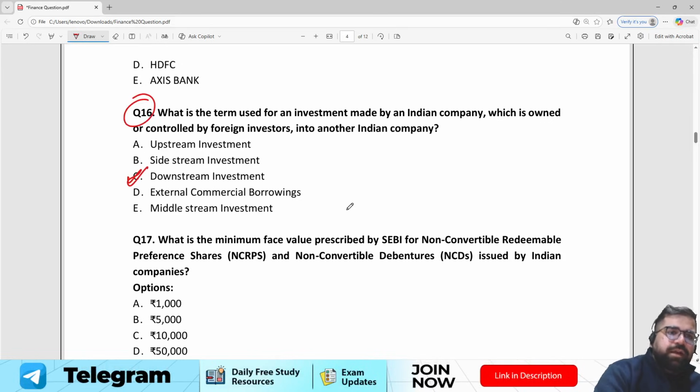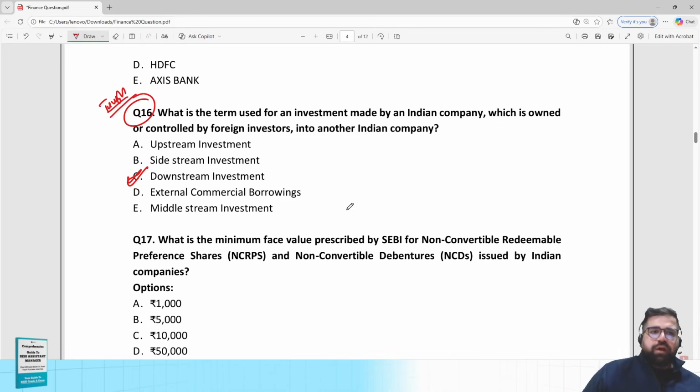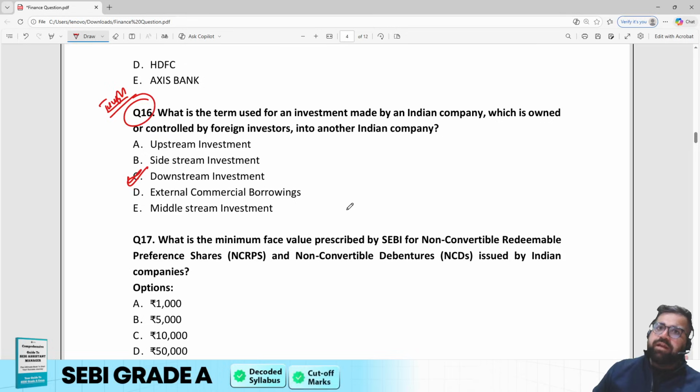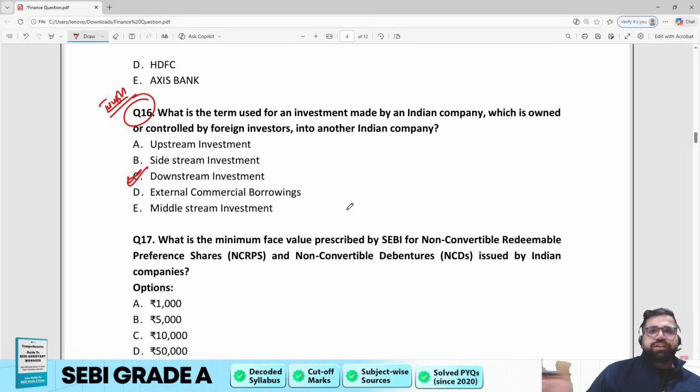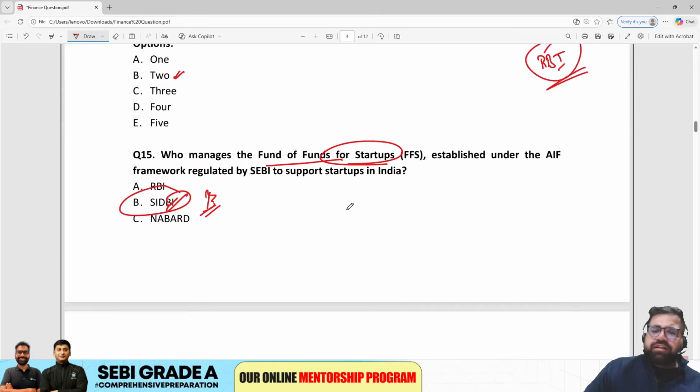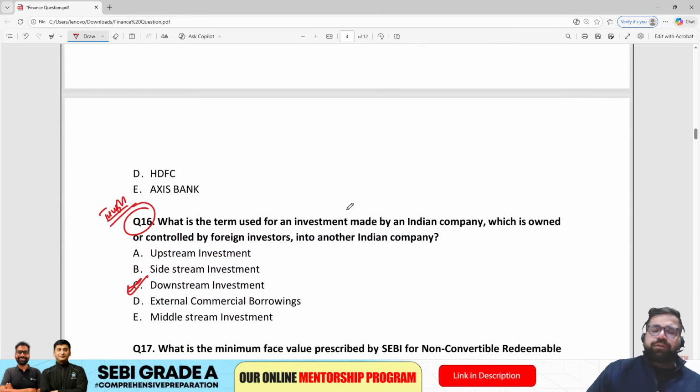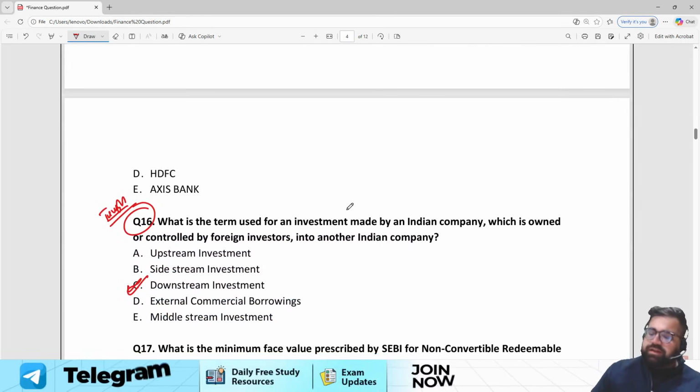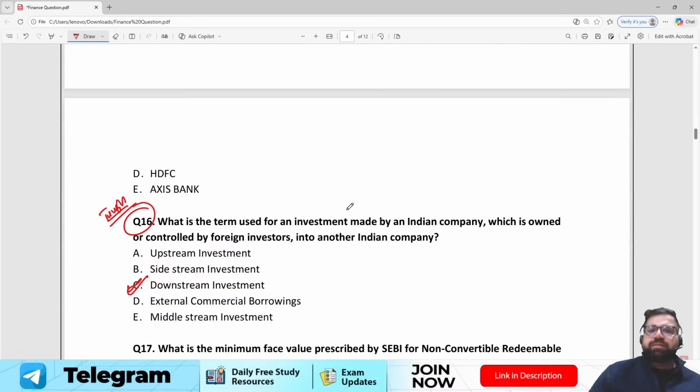Now this is a tough question based on the concepts, because many people don't know about upstream and downstream, right? Upstream and downstream is basically related to FDI and FPI, foreign direct investment and foreign institutional investments. Cool. Now, even if you don't know, it's okay, because if you see the finance questions which we have solved, some questions will be directly based on statics, some can be tough also, and some can be based on current also. So for current, you have to do at least 3 months of current affairs of RBI news, some related to SEBI news as well, right?